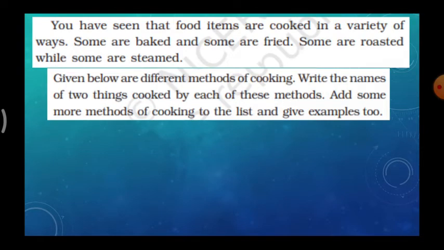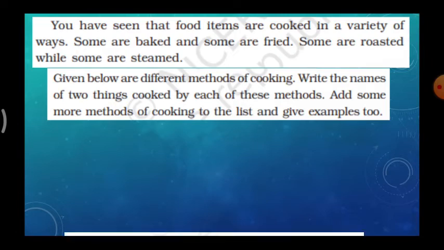So given below are different methods of cooking. Write the names of two things cooked by each of these methods. Add some more methods of cooking to the list and give examples too.